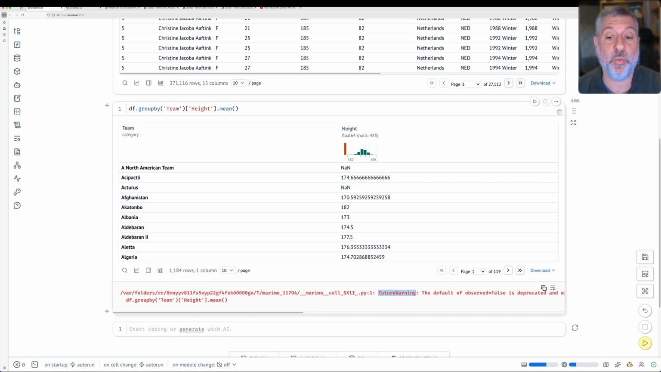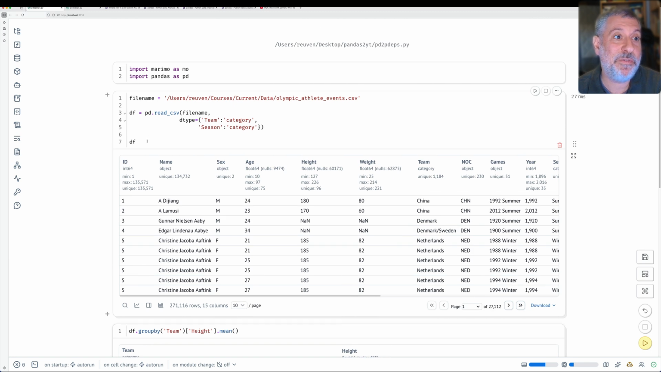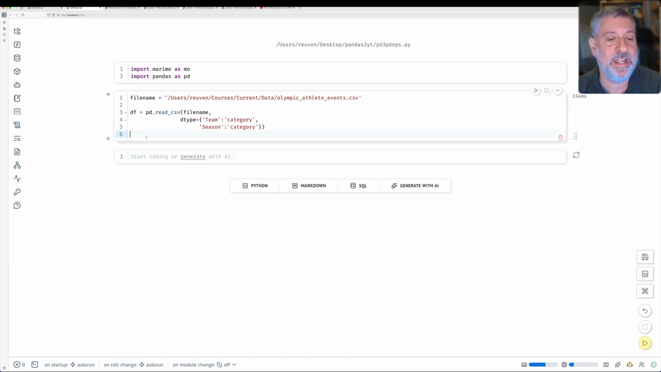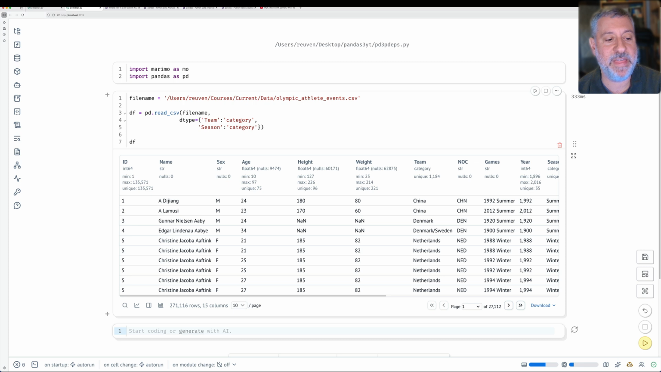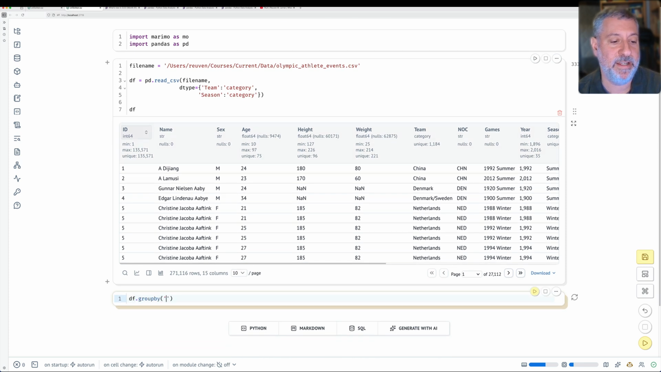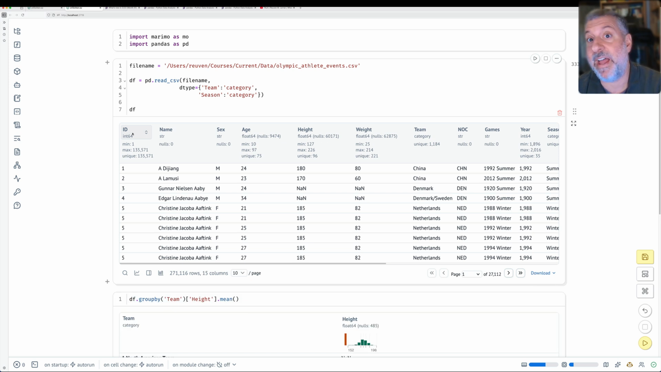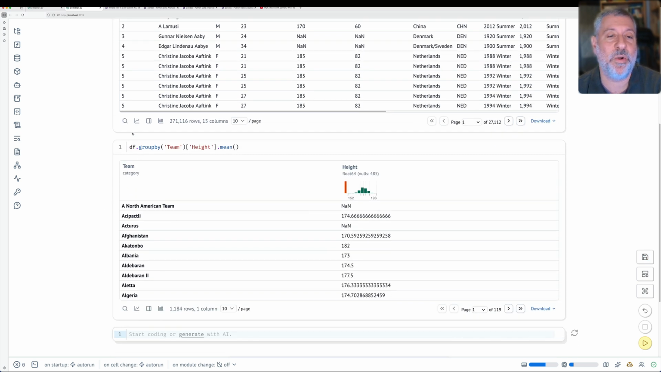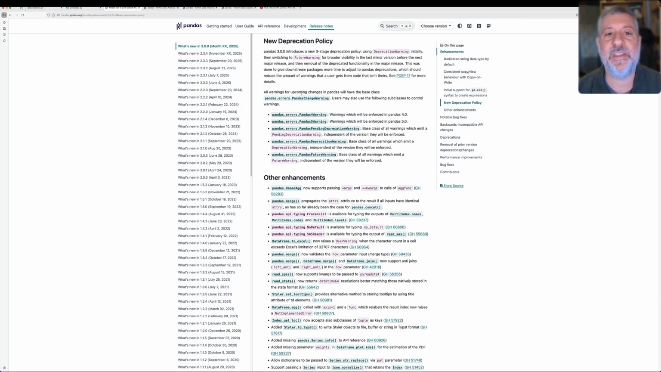This is a future warning. The default of observed equals false is deprecated and will be changed to true in a future version of Pandas. What am I supposed to do with this information? On the face of it, it might seem like you don't have to do much, because if I switch here to Pandas 3 and look at that same data frame, and say once again df group by team height mean, sure enough, I get the result and I don't get any warning. But what was I supposed to do in Pandas 2? How am I supposed to think about this? This is one of the things that has changed.